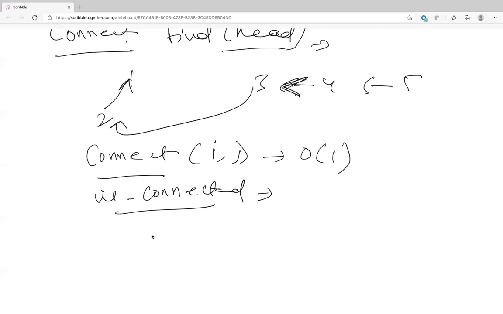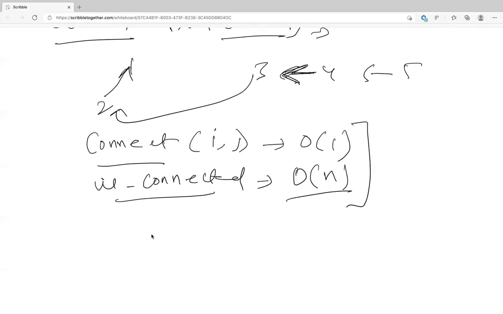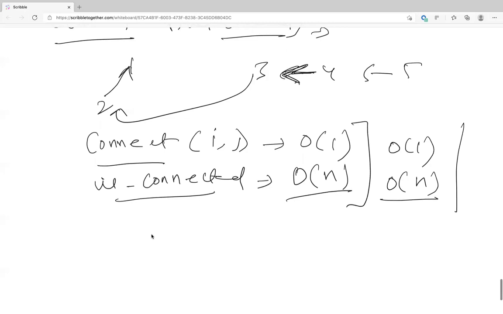So we lost on that. We went from slow connect and fast is connected to fast connect and slow is connected. Basically both are still the same, we still have O of 1 and O of n. This is a way of telling that you change the structure to a different way, and you're still not getting good performance.